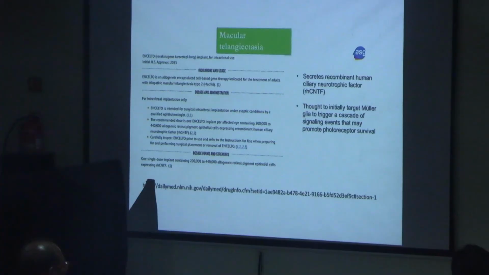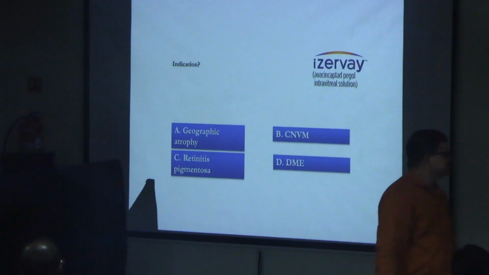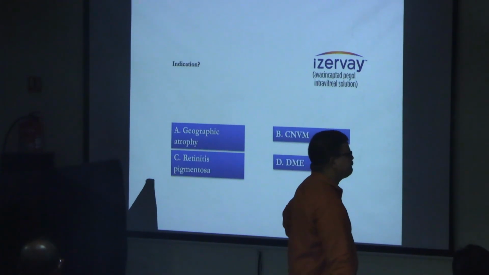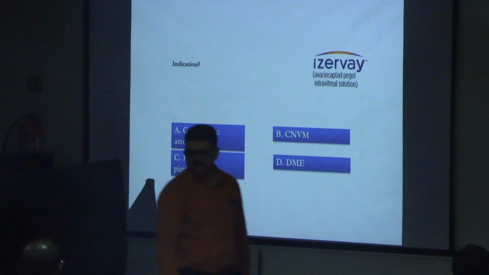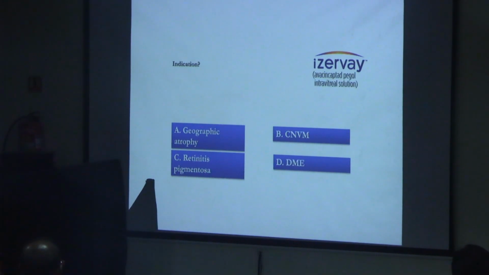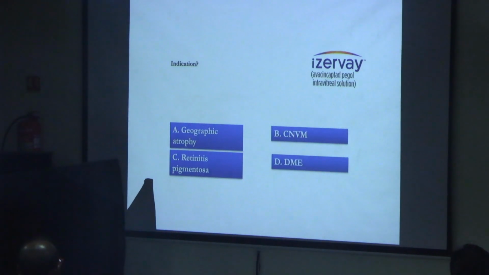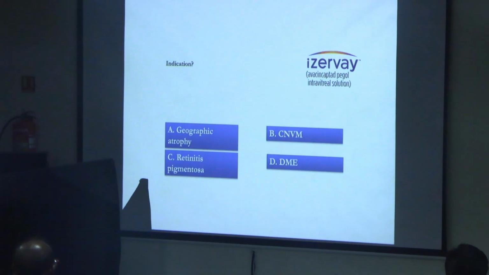So, Dr. Shadab. This is also something, avacincaptad. What is the indication? Geographic atrophy, CNVM, retinitis pigmentosa or DME? Dr. Shadab. FDA has recently approved this. Not available in India, but we are looking forward to it.